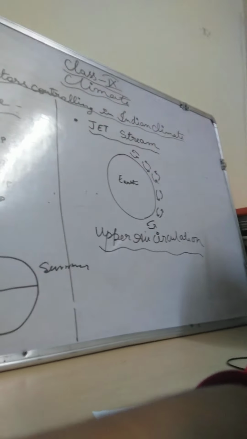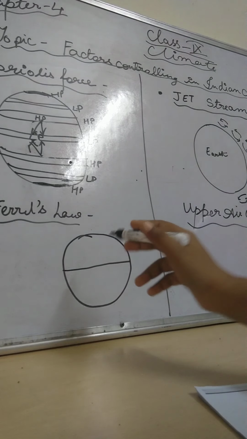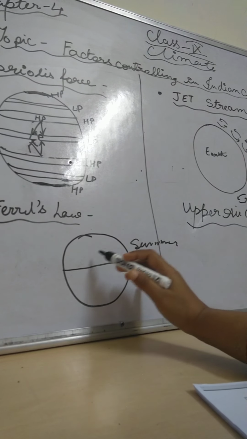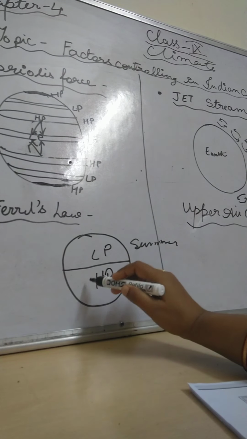I will show you how low pressure and high pressure have been formed. Suppose it is summertime. There will be low pressure belts formed in the northern hemisphere, so air definitely will come from here. I have drawn it this way. In the summer season, low pressure belts will be there in the north and high pressure belts will be there in the southern hemisphere. From high to low pressure belts the air will move.